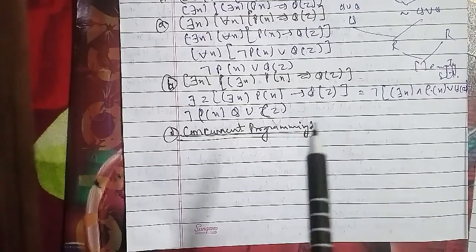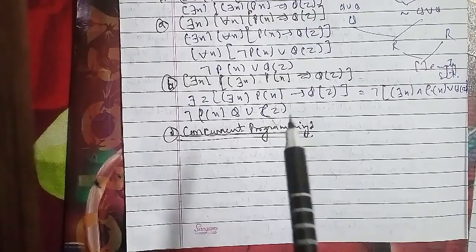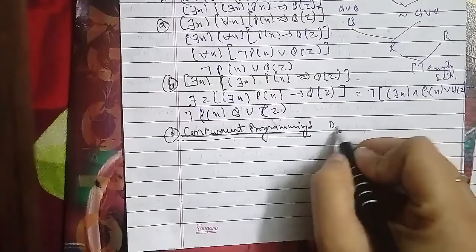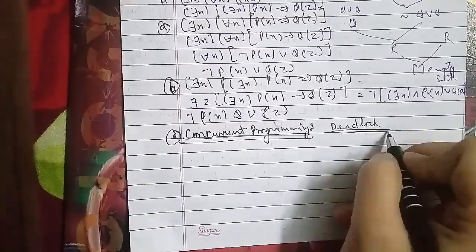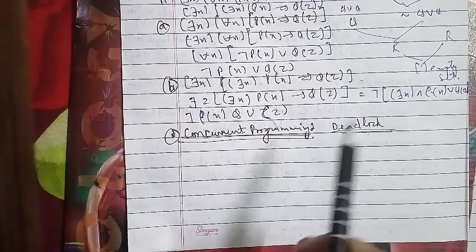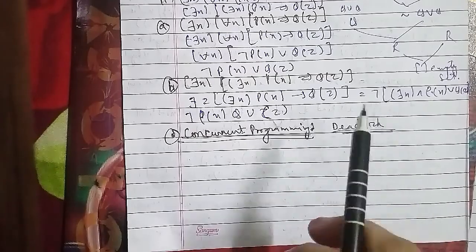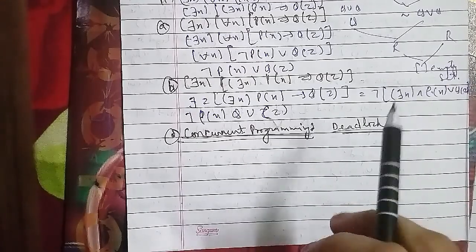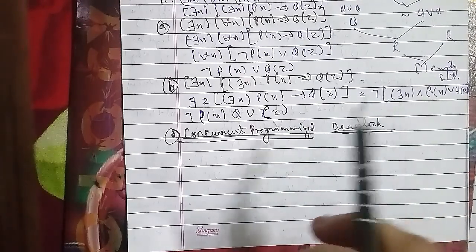Necessary conditions for deadlock. In the necessary conditions for deadlock, we have four necessary conditions. The first is mutual exclusion, the second is hold and wait, the third is no preemption, and the fourth is circular wait. We'll talk about each in detail. So the first we have is mutual exclusion.